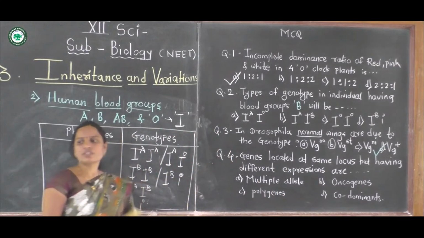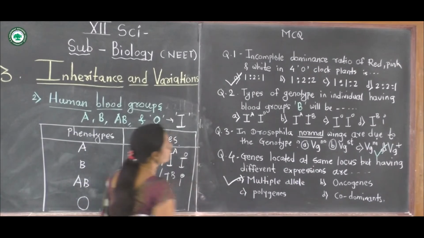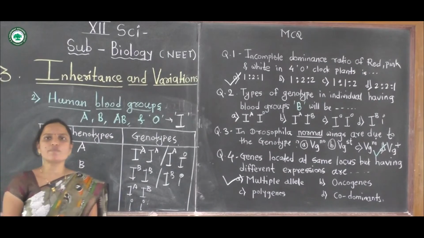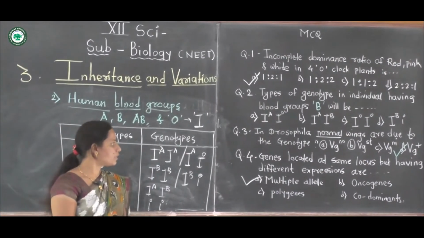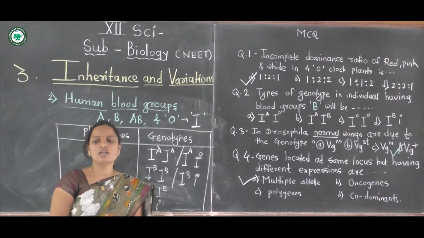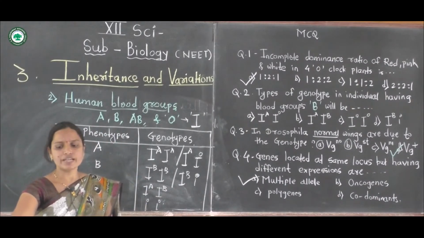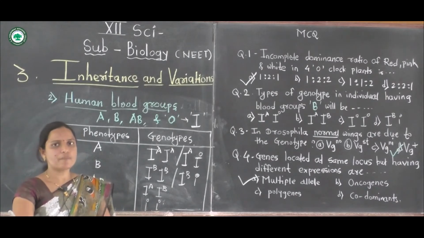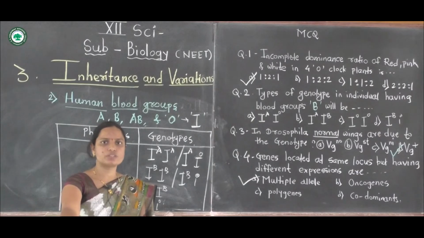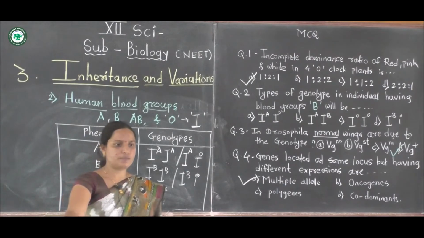The correct option is multiple alleles. Genes located at the same locus with different expression: one gene having different alleles gives different expression. For example, in Drosophila wings, and another example, human blood groups. It is an important example of multiple alleles.